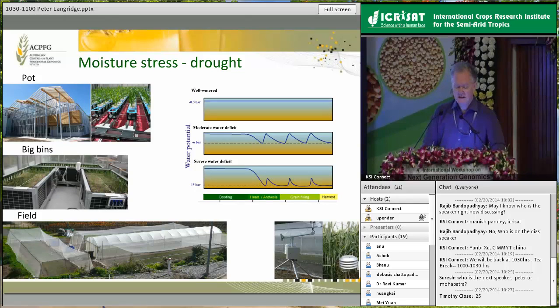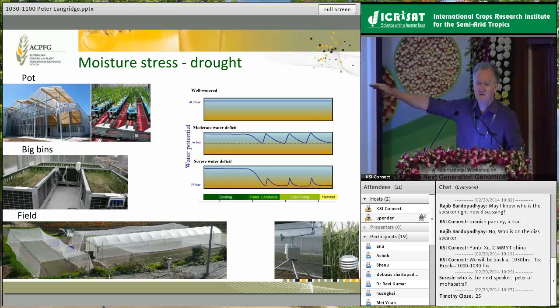So when we try and look at this in a bit more detail, there are significant problems and limitations. And here are illustrations of some of the sorts of phenotyping platforms that we use. The one up there where you're looking at single plants within pots in an automated glasshouse with imaging. We have a large bin system here where we can try and get a bit closer to simulating the field environment. And then we have these semi-controlled field sites where we're using rain-out shelters, simulating heat stress, whatever that might be. But it becomes quite difficult to work out the type of stress that we want to use and the way in which we want to deploy it. This shows the problem that we face in, for example, if we're trying to use a pot base or a large bin system.